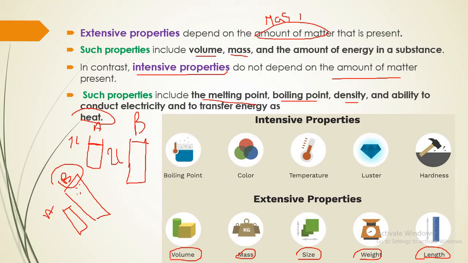Water will boil at 100 degrees. So properties like boiling point do not depend on the amount of matter or the mass. These are called intensive properties, like melting point, boiling point, density, temperature, luster, and hardness. All of those are intensive properties, which do not depend on the amount of matter, while extensive properties depend on the amount of matter or the mass of the matter.